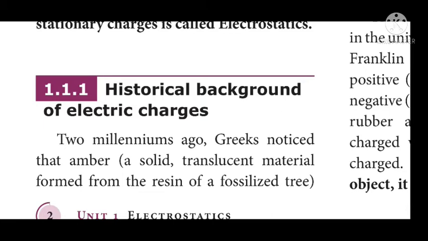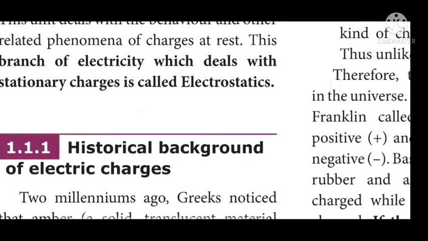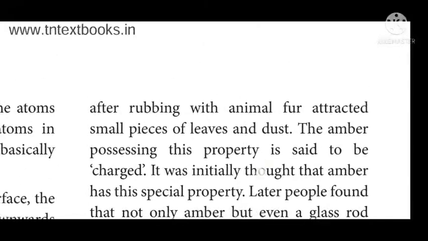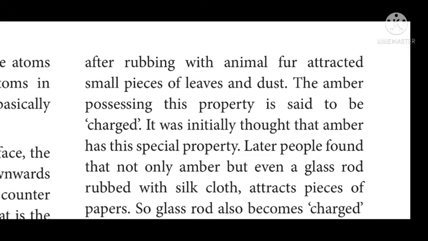2,000 years ago, Greeks noticed that amber, a solid transparent material formed from the resin of fossilized trees, after rubbing with animal fur, attracts small pieces of leaves and dust. Amber is a yellowish brown substance extracted from trees, and it is rubbed with animal fur, which is nothing but the skin of an animal.